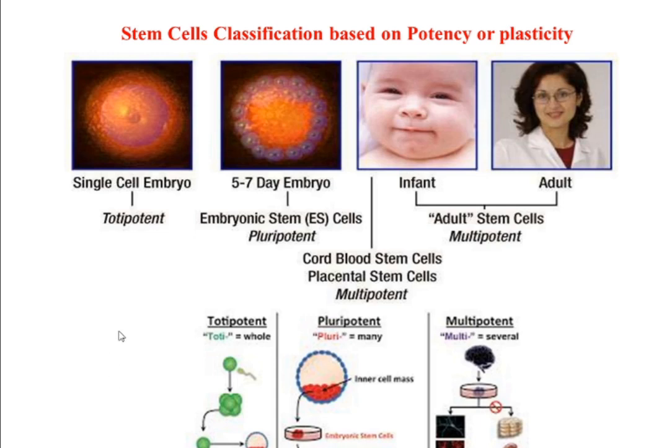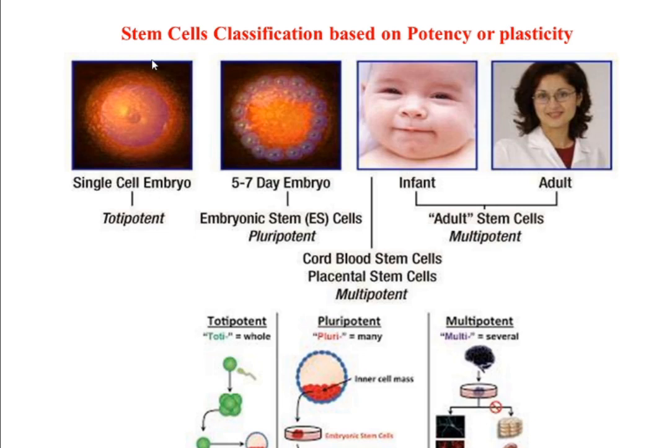Okay, so basically here you can see a single cell embryo. The same example I was talking about: the egg which is fused to the sperm to produce a diploid zygote. Look at this, this is the sperm and this is the egg. When they get fertilized they produce a diploid zygote, which will divide in the process of cleavage, and this cleavage further develops an embryo called the blastocyst. Here you can see the blastocyst. So the zygote is produced by the fusion of these two gametes, and here you can see this diploid zygote.